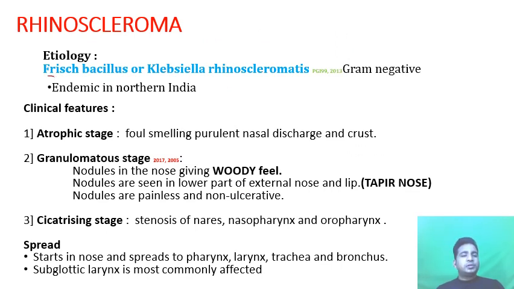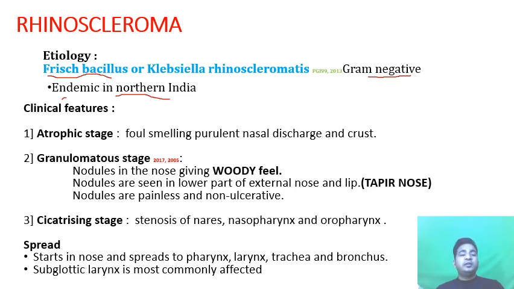Etiology: it is also known as fish bacillus or Klebsiella rhinoscleromatis, which is a gram-negative bacteria. Rhinoscleroma is endemic in North India. These points are very important. Rhinoscleroma is more common in the northern part of India in the Himalayan range, and the cause is a gram-negative bacteria known as Klebsiella rhinoscleromatis.